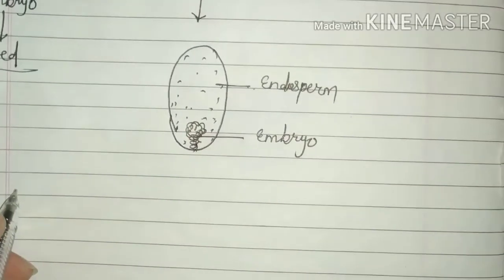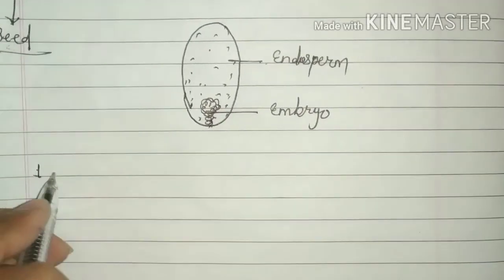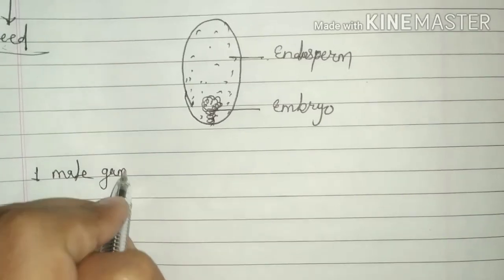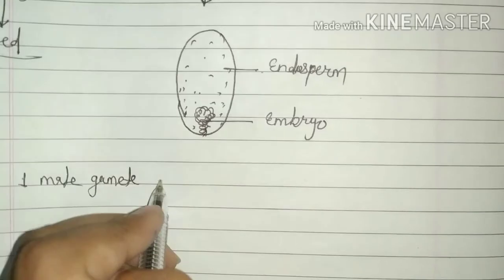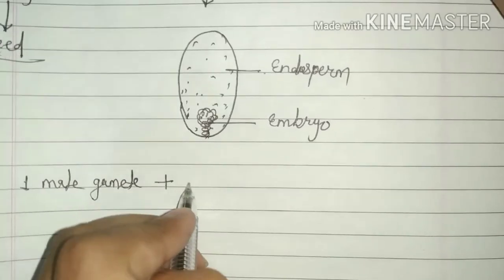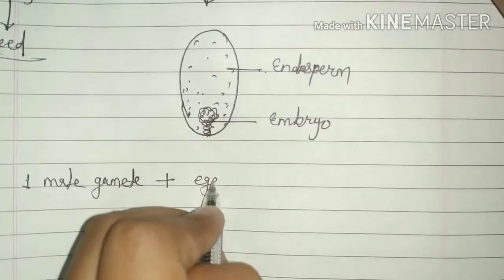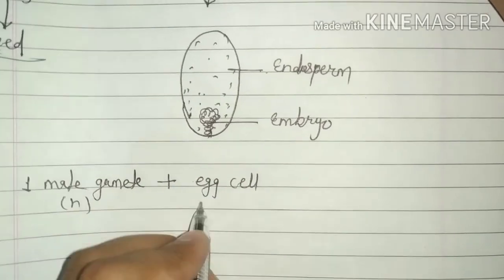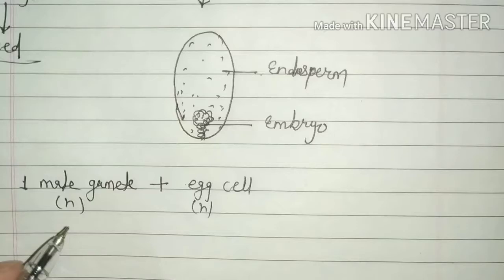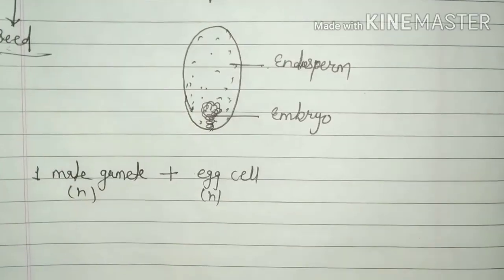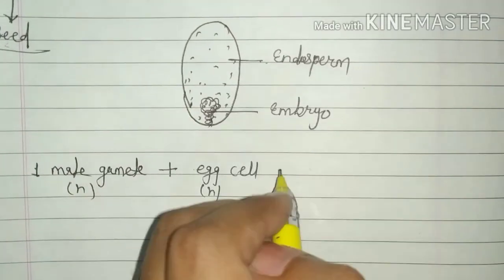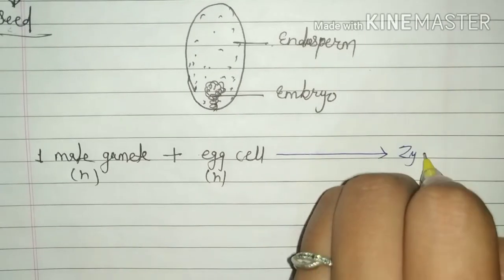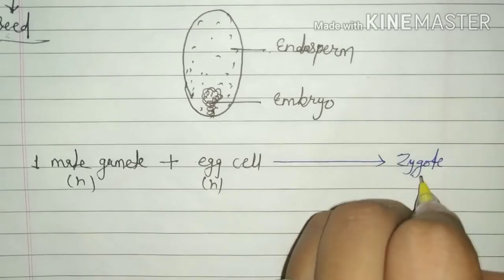Let's see. One male gamete fuses with the egg cell, both are haploid, and forms zygote.